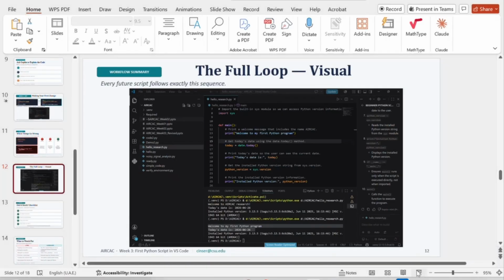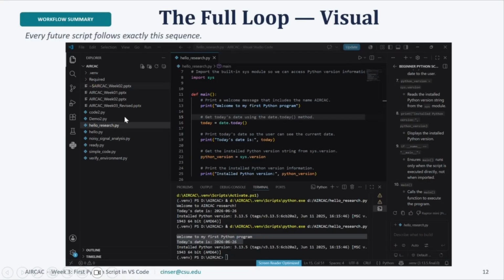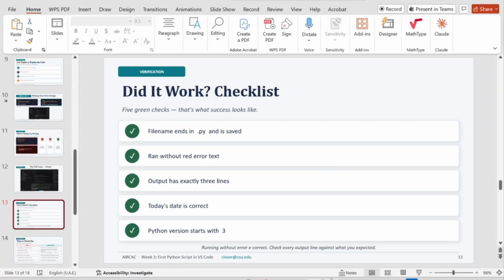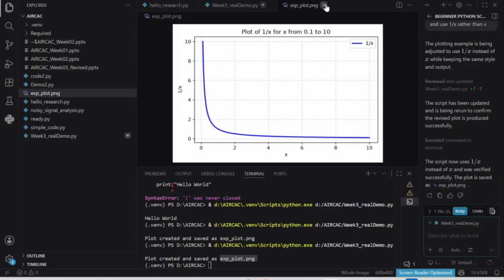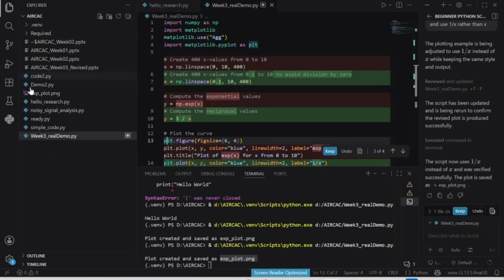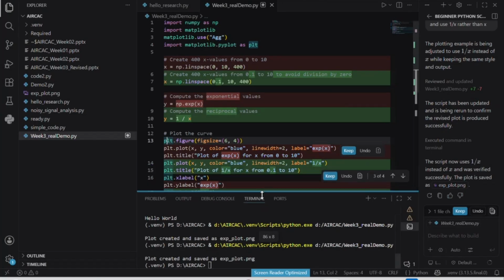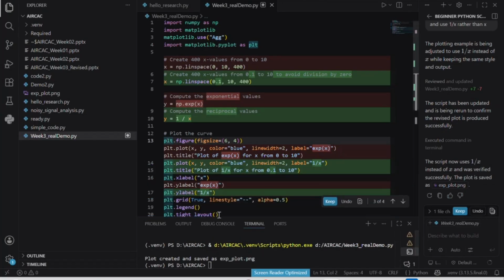Let's come back to the real scenario here and explain. Here is our folder that we are working on. Everything we are saving, everything we are writing, it's here. This is the editor. I will explain the red and white in a minute, just to double check that everything is okay.